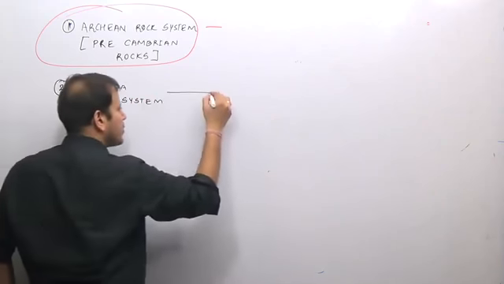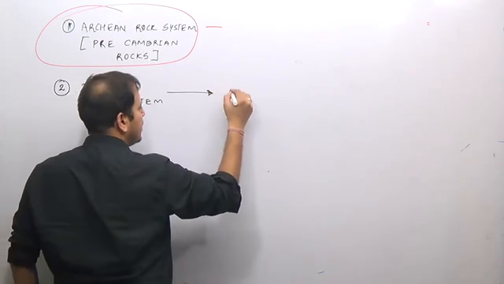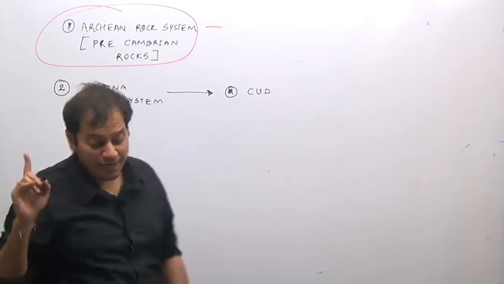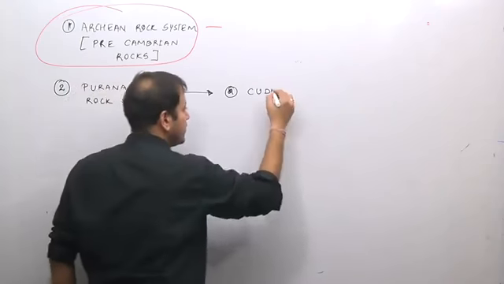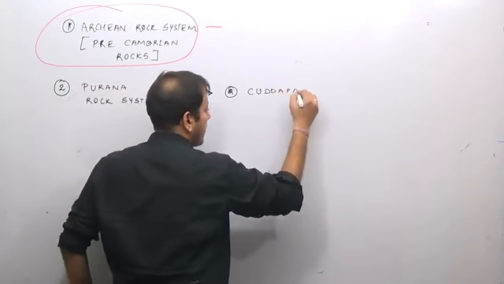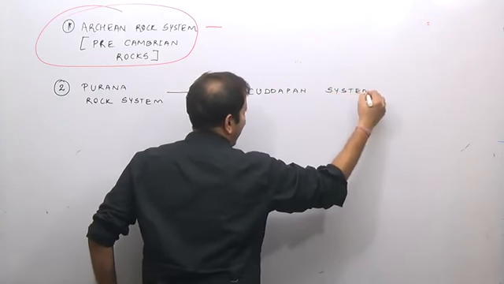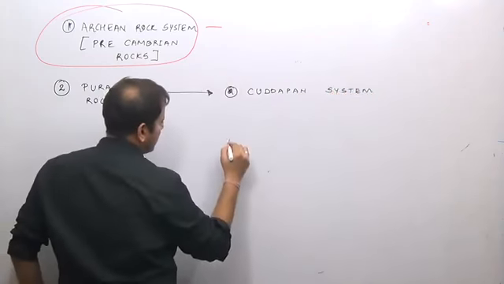The Purana rock system is divided into the Kadapa system and the Vindhyan system.